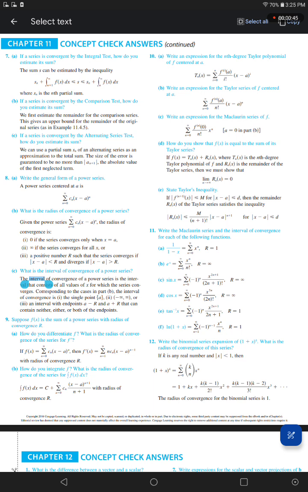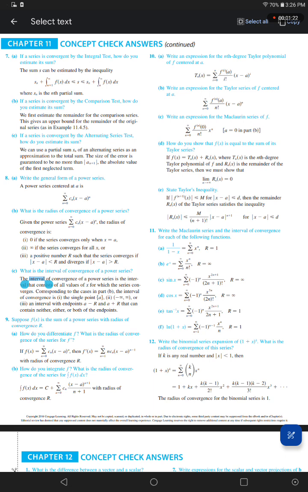State Taylor's inequality. If the absolute value of the n plus 1 derivative of f of x is less than or equal to big M for the absolute value of x minus a is less than or equal to d, then the remainder big R sub n of x of the Taylor series satisfies the inequality.